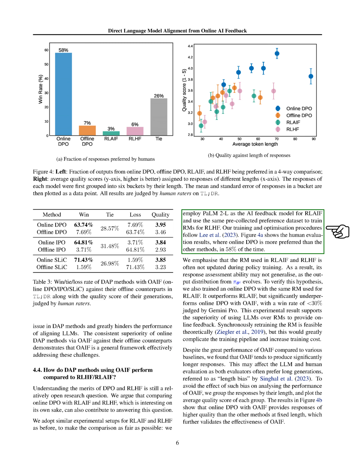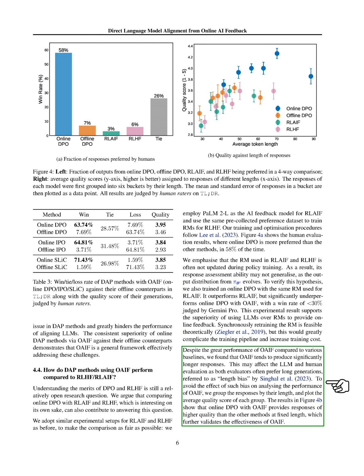Online DPO was more liked, winning 58% of the time. This suggests that using LLMs for real-time feedback, as OAIF does, is better than using fixed models, RMs, that don't update as the LLM learns. We even tried updating the RM during training, but it was complicated and costly, and still didn't perform as well as OAIF.